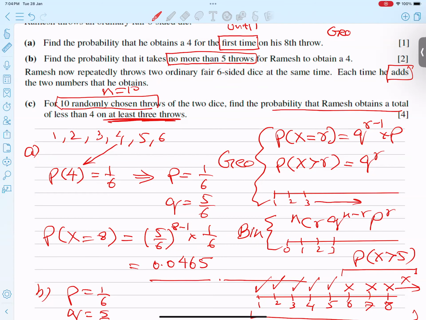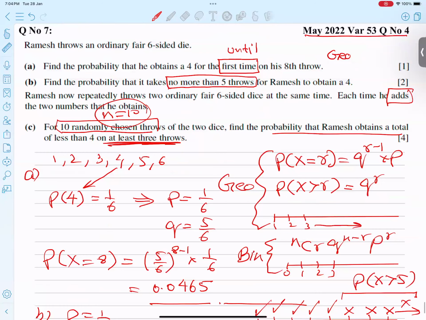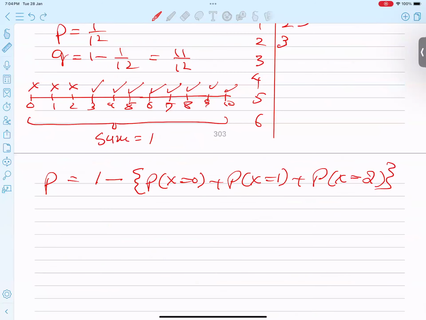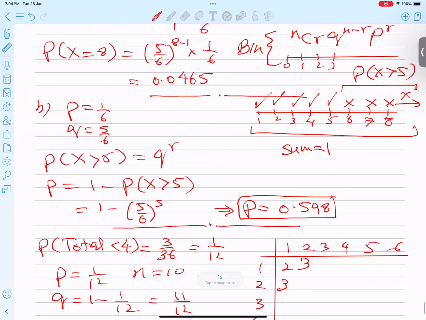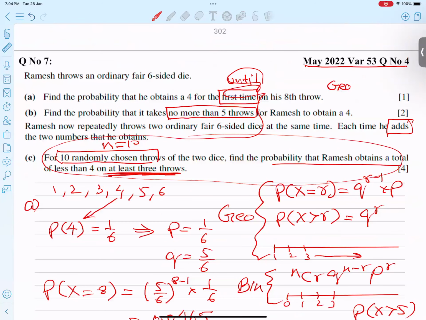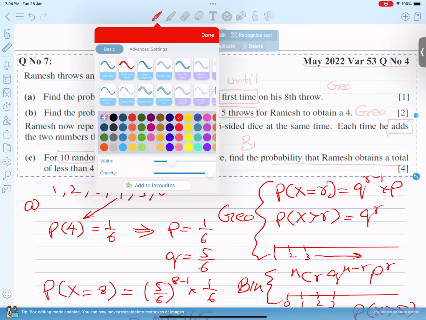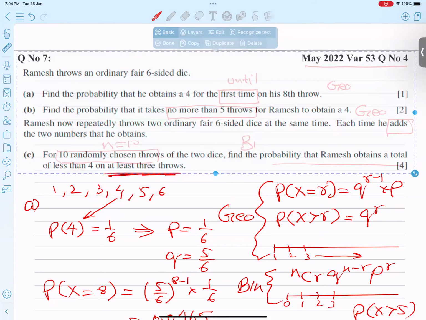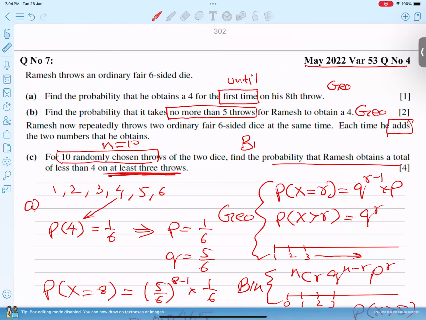So let's start now. I repeat the question again. The total throws are 10, so the n value we have is 10. Let me tell you, did he use any word here like 'until' or 'first time' in this whole paragraph? Not at all. So we are not concerned. The first two parts are geometrical probability, but the third one is our topic of binomial probability.